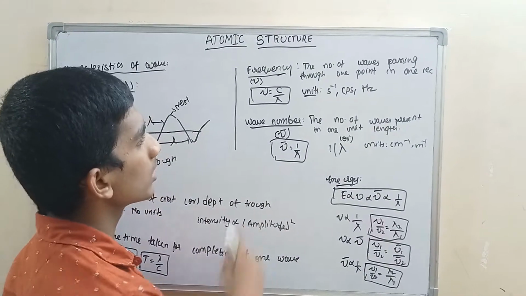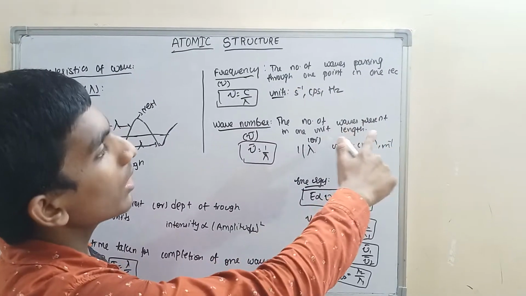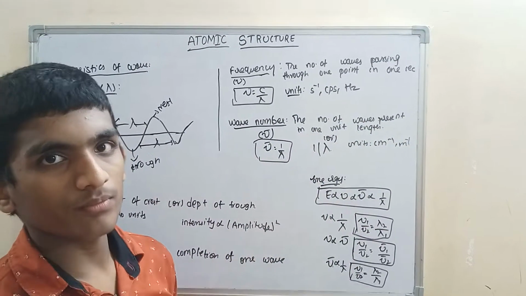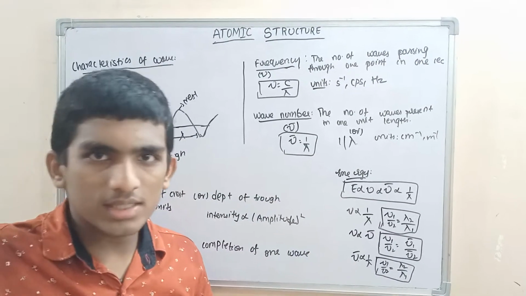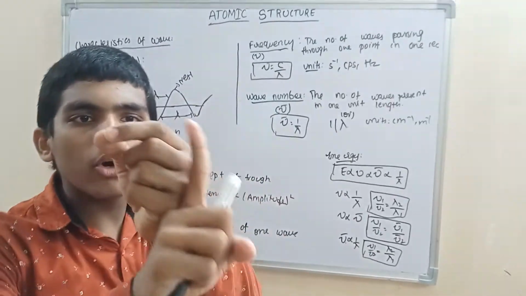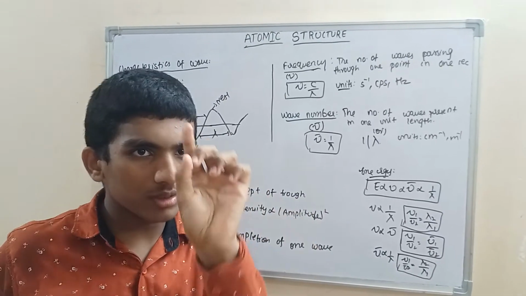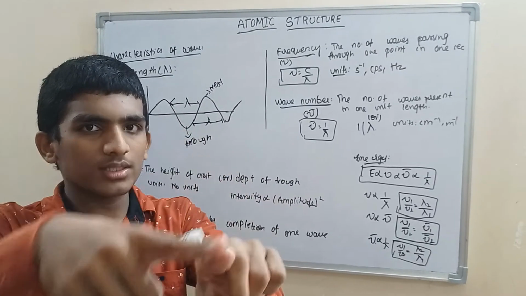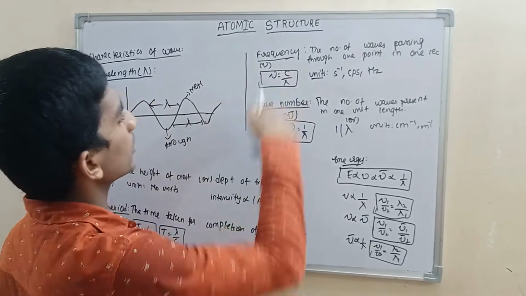Next, frequency. I told you about it while discussing the electromagnetic spectrum. Now let's learn about it. Frequency is the number of waves passing through one point in 1 second. For 1 second, the wave goes on like this, like this. Through this point, how many waves have passed is known as frequency.